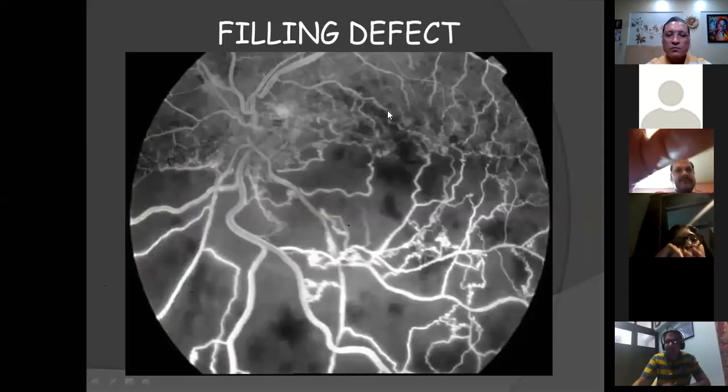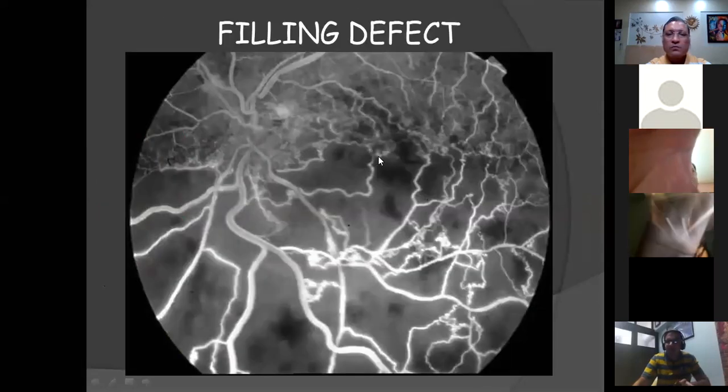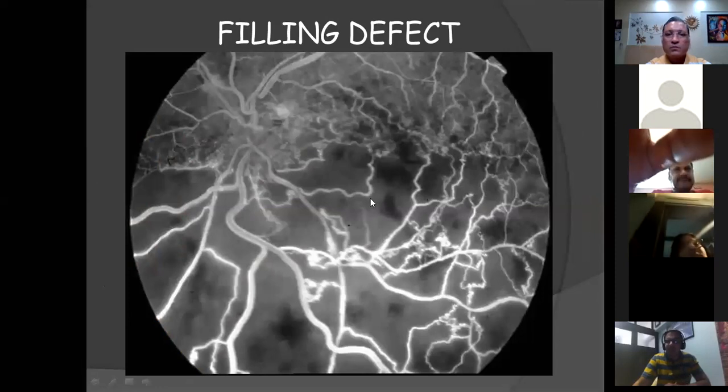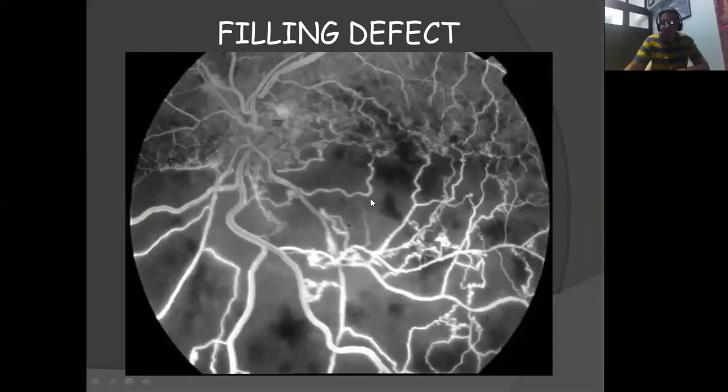Now here is an actual example of hypofluorescence resulting because of capillary non-perfusion areas. This is a filling defect. So here clearly you can make out there is complete loss of background choroidal fluorescence and hardly any blood is reaching this area. So this is a hypofluorescence due to a filling defect.